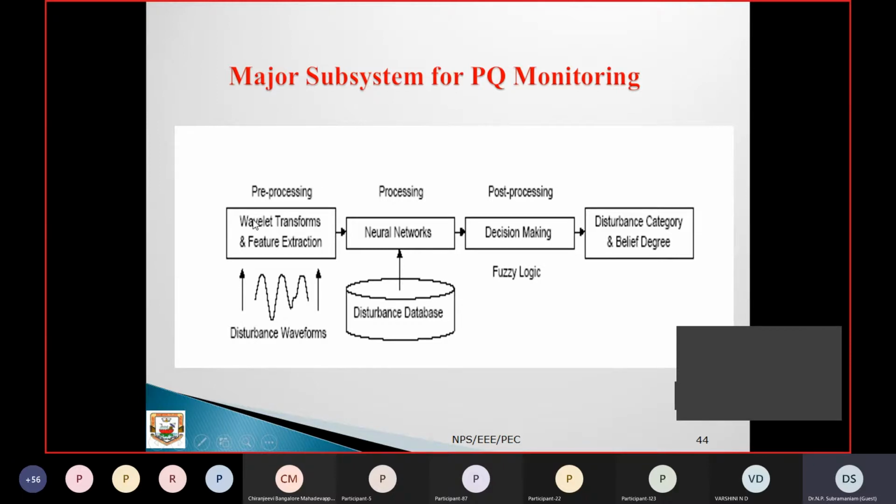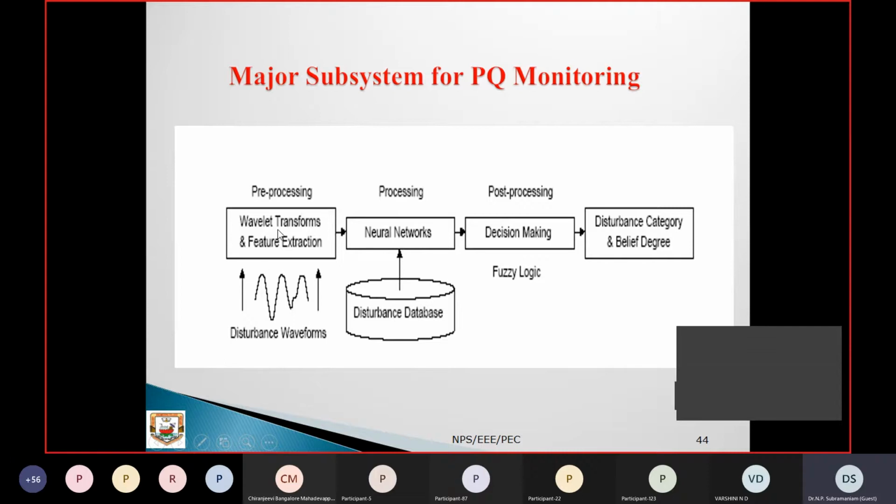There your wavelet transform plays a role in extracting the required information. I can put it in another format. My interesting area, that place I have to take the data. For that purpose, these wavelet transforms play the major role. It comes under the pre-processing stage.